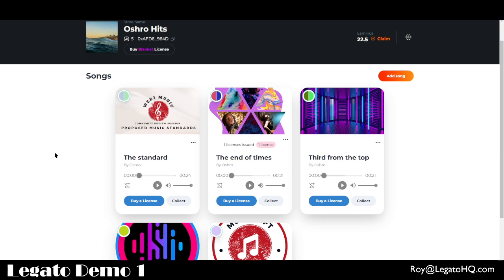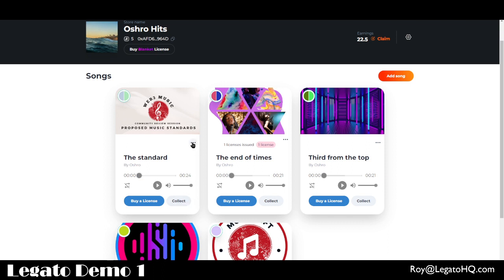Technically, they can just come to your store, which, as we said, is a smart contract. It actually can save money. Later on, we can talk about it in a different demo. But for now, if people want to buy a license or they want to collect your song, the way that they do this, because remember, your song is not transferable, but the licenses are purchasable and the NFTs are regular collectibles.